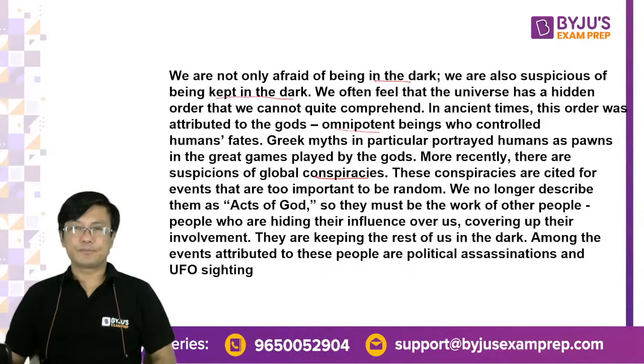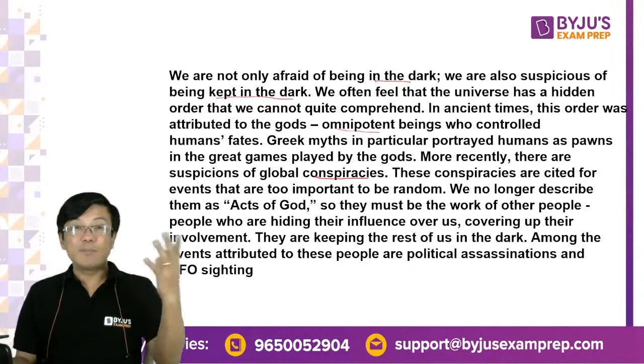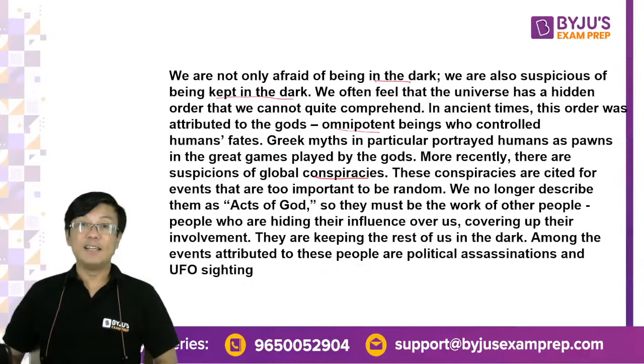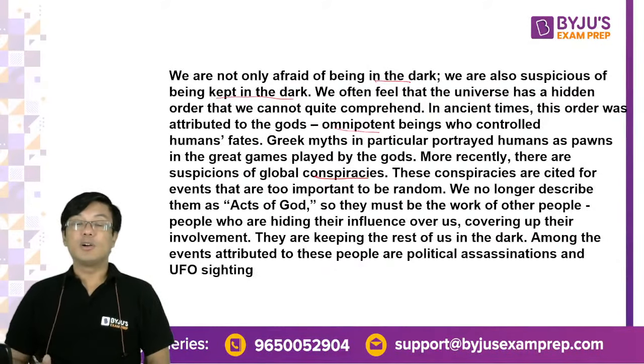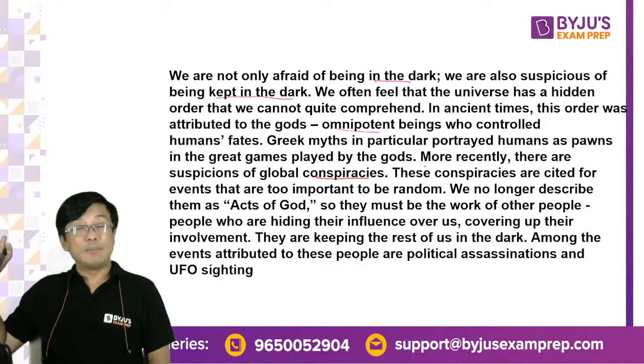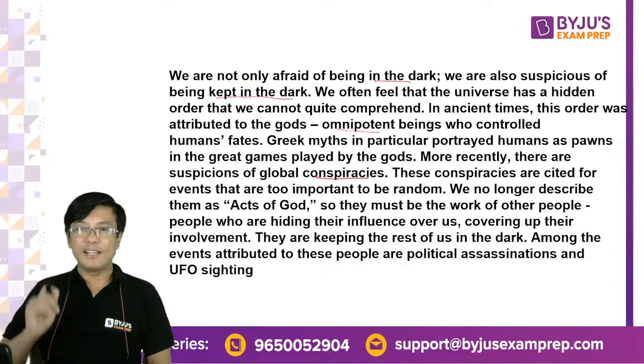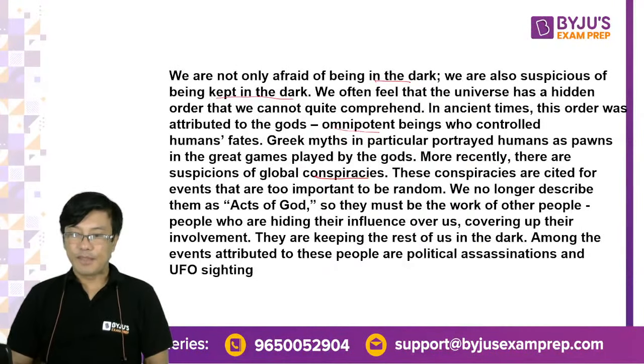Right. So he's saying, देखो, we would like to explain things. Of course, there are many things that we see which cannot be explained easily. So पहले we used to attribute it to gods. Now we attribute it to conspiracies. What do you mean by conspiracies? Conspiracies matlab there must be somebody who is doing something. There must be a group, international power who are planning things. So that is what he means by this. Assassination क्या होता है? Assassination is killing of famous people, political assassinations, right?